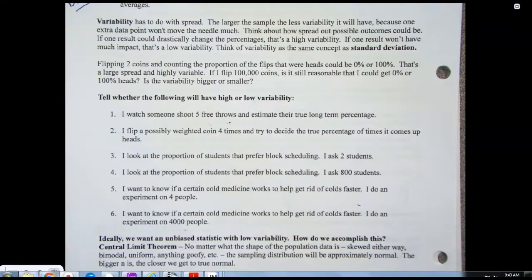Basically the idea is the bigger the sample size, the lower the variability. And that's the same idea that we talked about up here. The bigger N is, the bigger our sample size, the smaller the standard deviation gets because we're dividing by a much bigger number. We're splitting the pizza into a lot more parts so everyone gets less pizza.